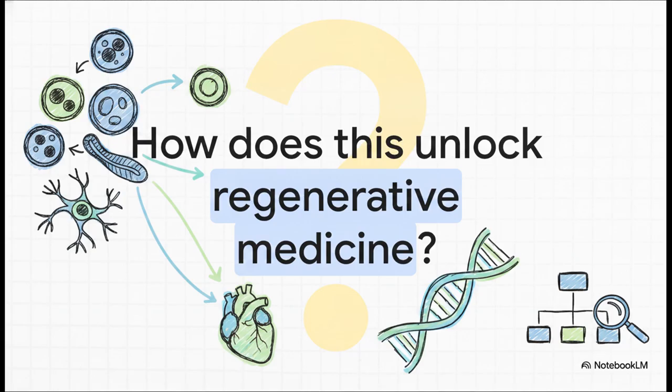Before we wrap up, I want to leave you with a final provocative thought. How does all of this unlock the future of regenerative medicine? Well, if you understand how a cell decides to become a muscle or a nerve, just imagine the medical breakthroughs that are possible if we learn to control those exact pathways to heal the human body. The microscopic rules you learned about today are the exact same rules building the future of medicine.